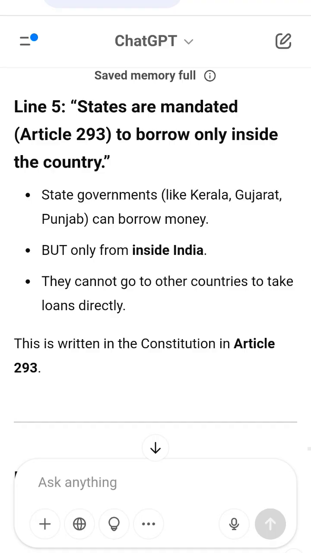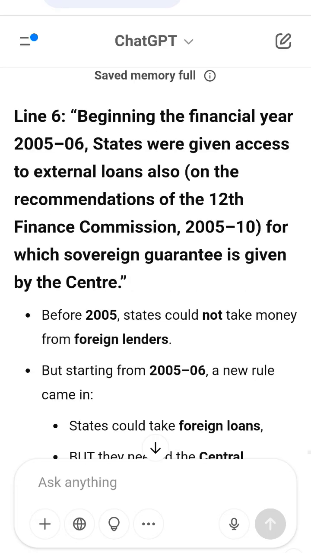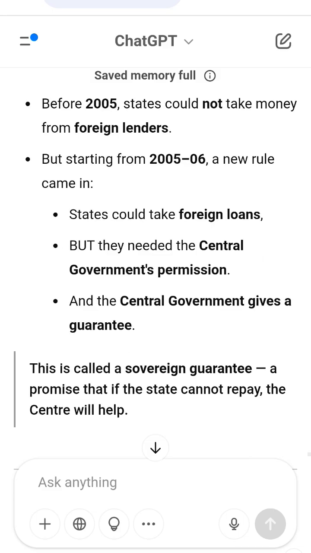Back-to-back loan: state takes full cost and risk of foreign loan. Special category states get 90% loan plus 10% free money from centre. Simple example to remember.